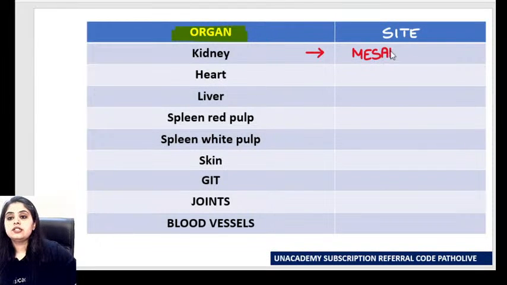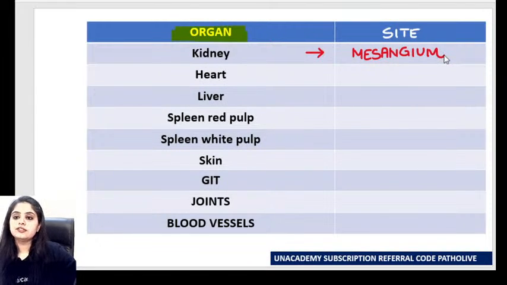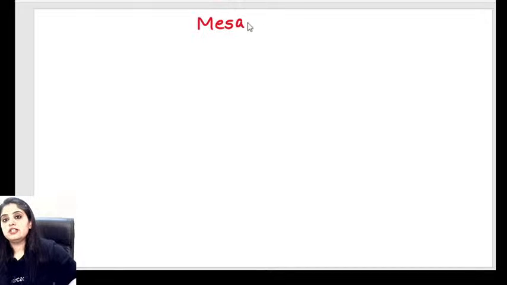Now, what are the questions in kidney? Do you want to revise this, or अभी सिर्फ amyloid पे focus करना है? Do you want to do इधर उधर का questions? I personally feel कर लेना चाहिए, because the exam is going on, so you need a little bit of a cumulative and holistic approach. So I think personally we should do it, and that will be a little more beneficial for us. So when I'm talking about mesangium, ठीक है? When I'm talking about mesangium, what all questions do we have?